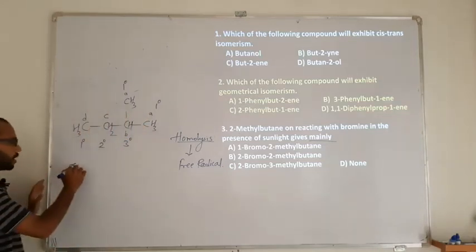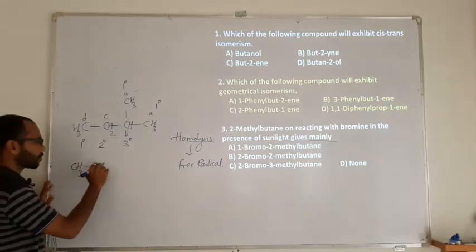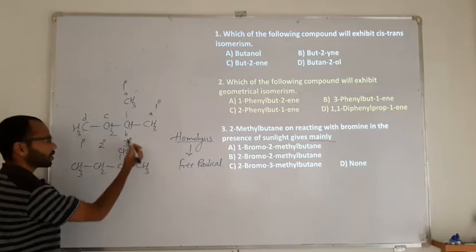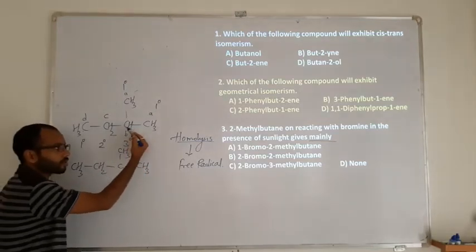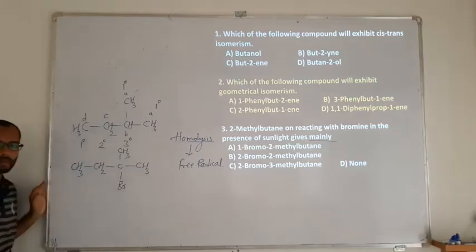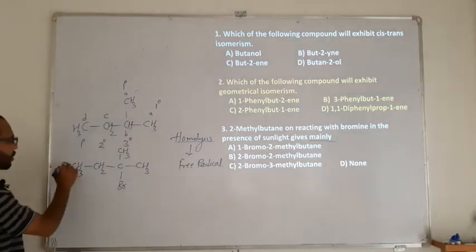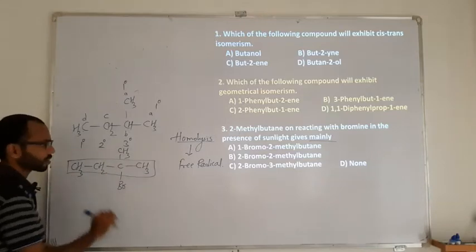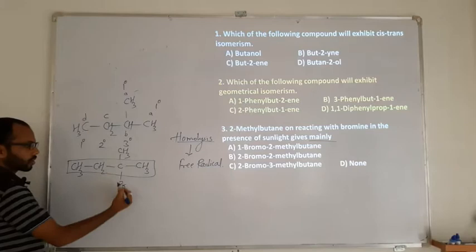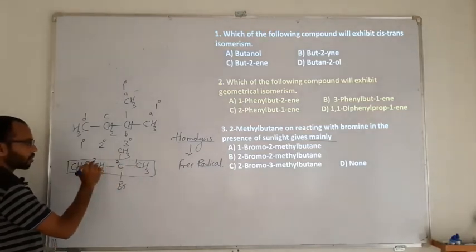So it is going to be CH3, CH2. These two CH3 will remain as they are, and we are going to replace a hydrogen of the B carbon by bromine. Then this is going to be your major product. For its IUPAC name, because the answers are given in terms of IUPAC names, a CH3 and the bromine are at the second position.